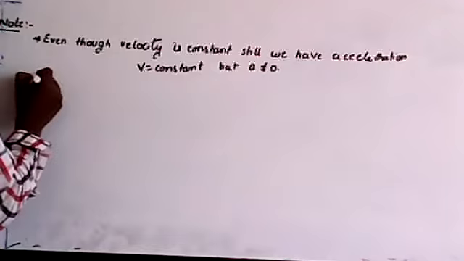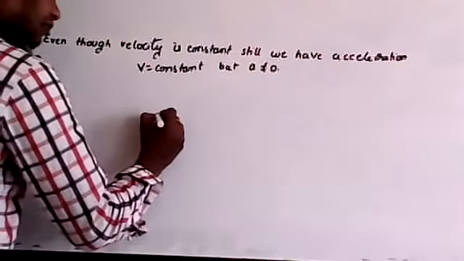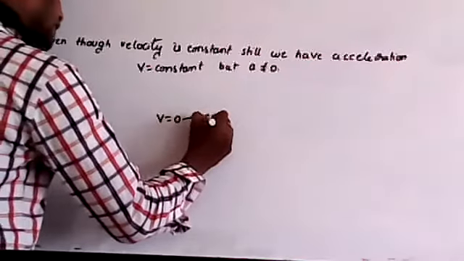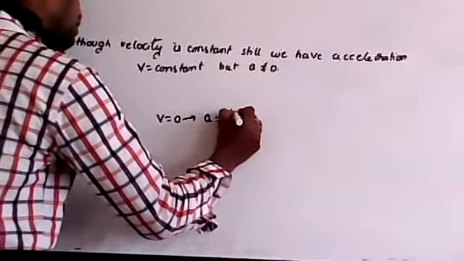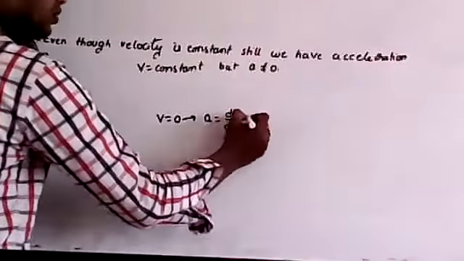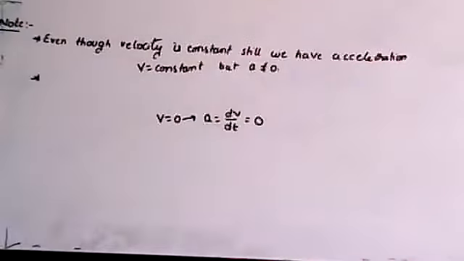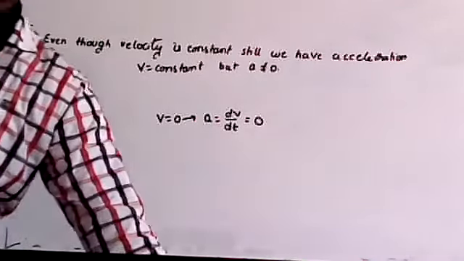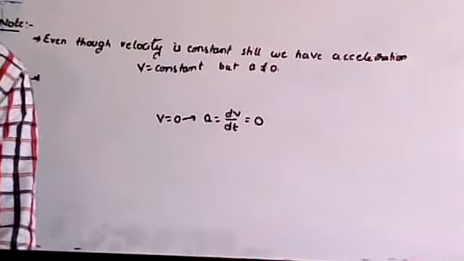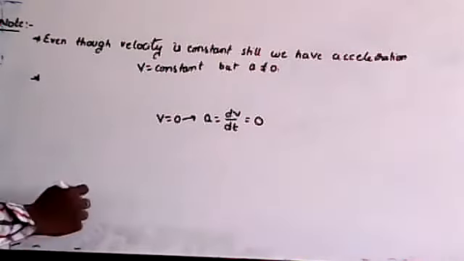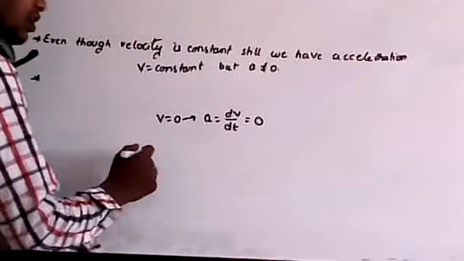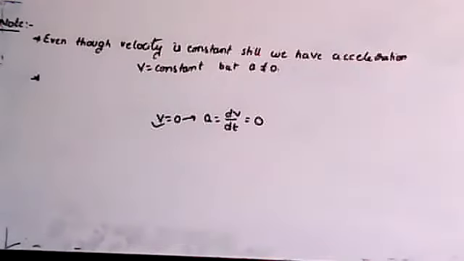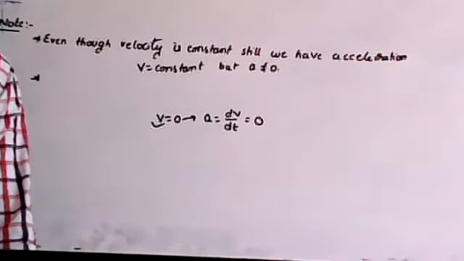Now I'll give you one more example. Remember, mathematically acceleration is nothing but d by dt of v. If velocity is equal to 0, then acceleration must be equal to 0. But we have one case where even though velocity is equal to 0, still we have acceleration.